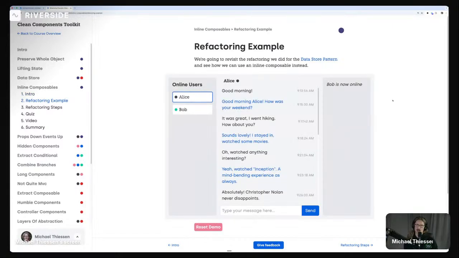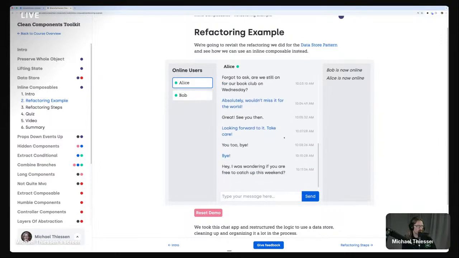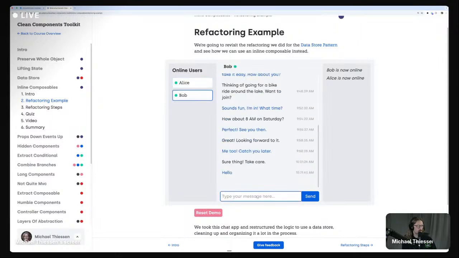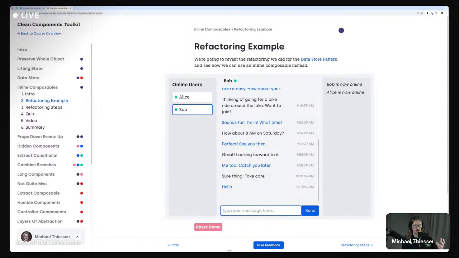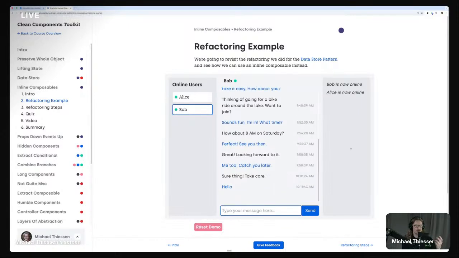I showed you a little bit of a refactoring example on the stream. These are full examples using real apps. For this one, I built a basic little chat app to demonstrate this in a more focused setting so that it's easier to understand.